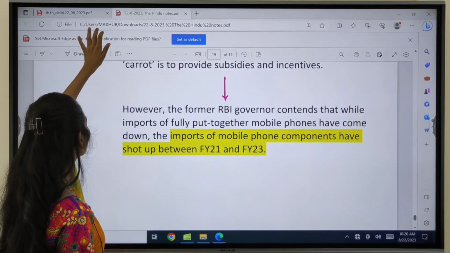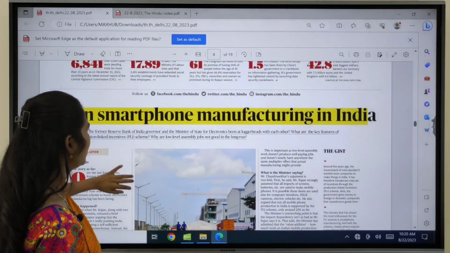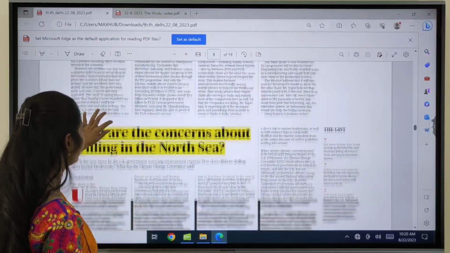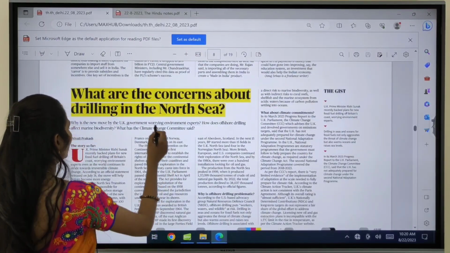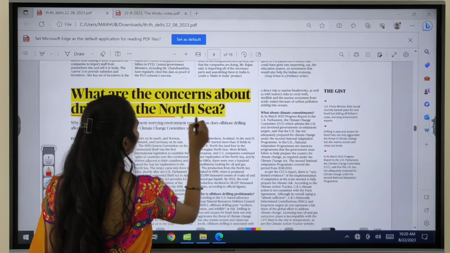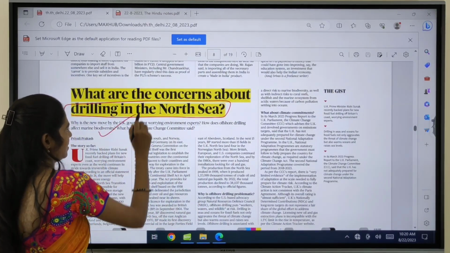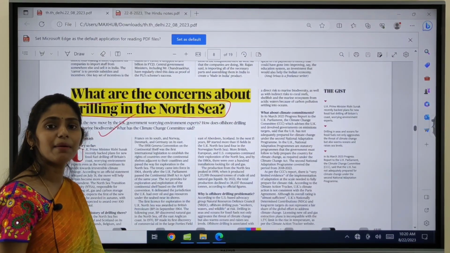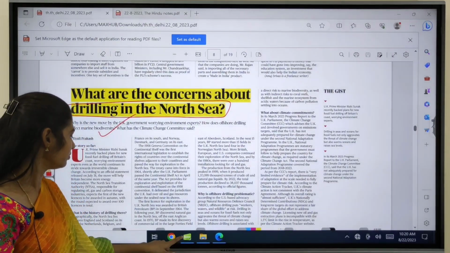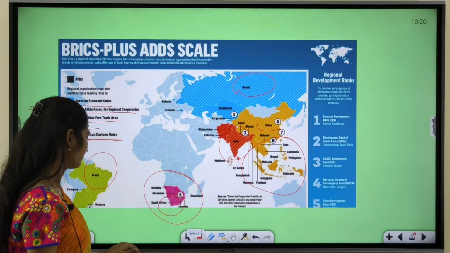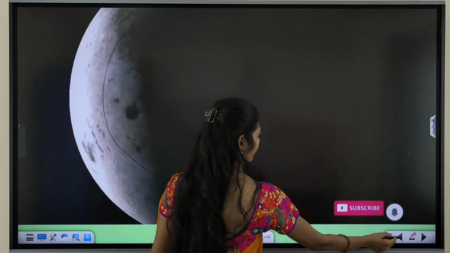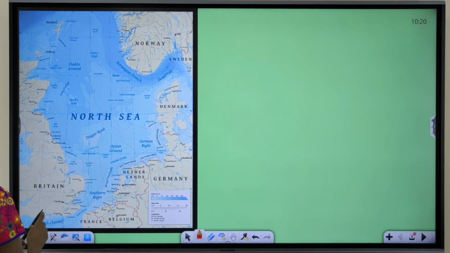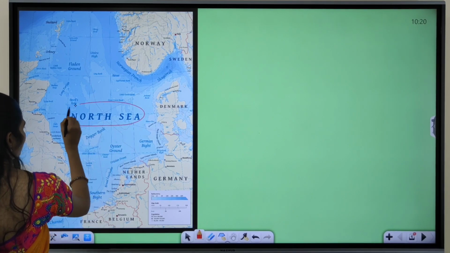And now let us move back to the Hindu paper PDF. The next topic is about the concerns about drilling in the North Sea. So this is very important. First of all, we have to see the map of the North Sea. Yes, this is the North Sea. I hope you can see, right? So this is the North Sea.